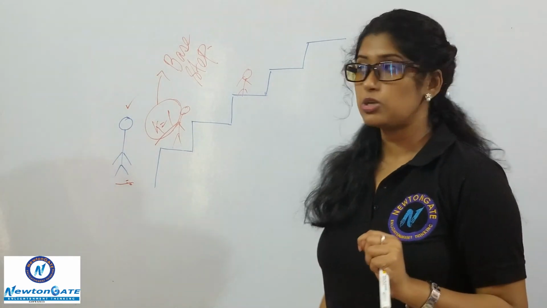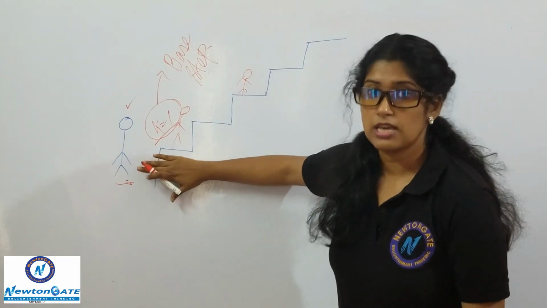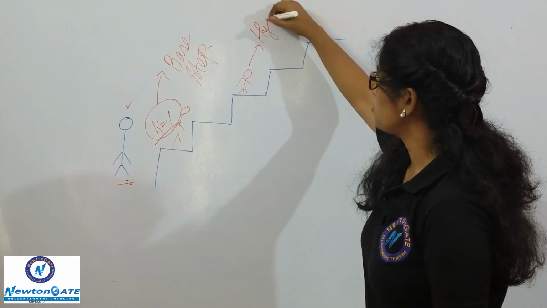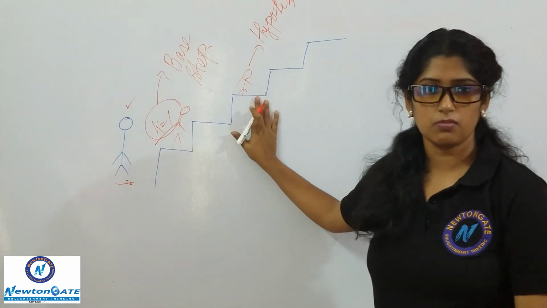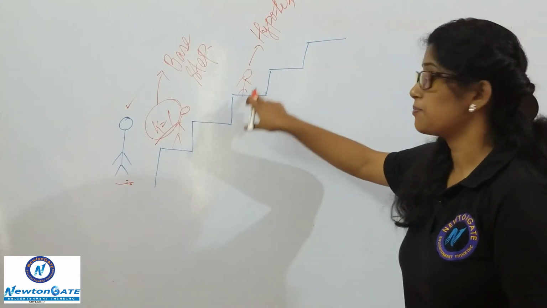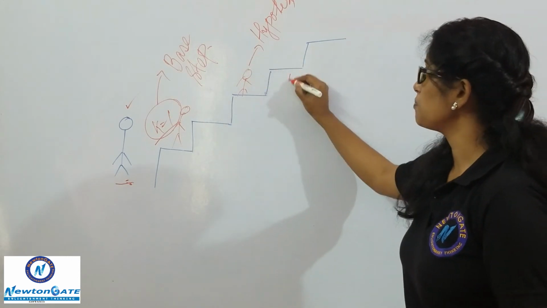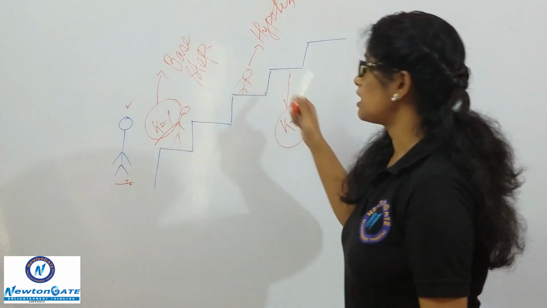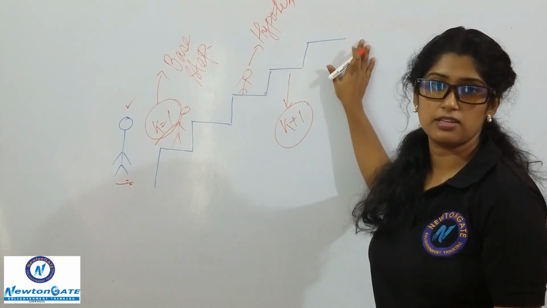The next thing we are doing, we are making sure that this person did not just stop here. He is climbing to any kth step. So this is my hypothesis. This is my kth step. Now he has gone there. Now I have to make sure that he is climbing the next step as well. He is not just standing here, he is climbing the k plus 1 step as well. Now if these 3 conditions are true, then I can say that this person has reached the final step.